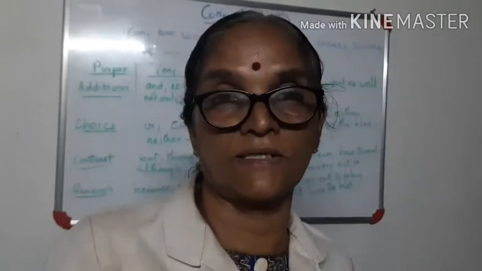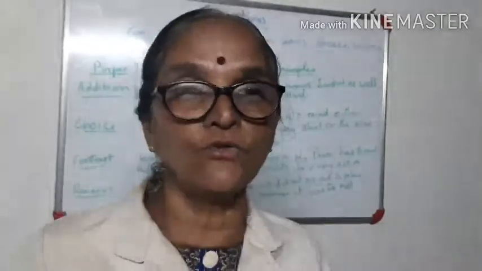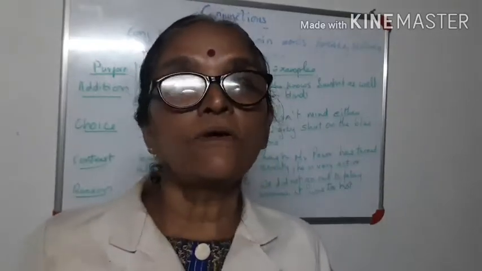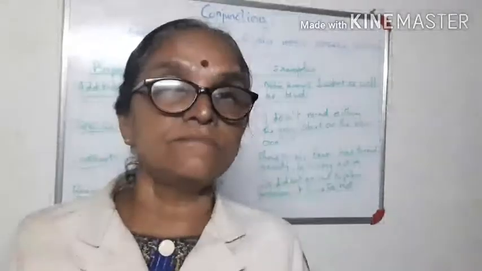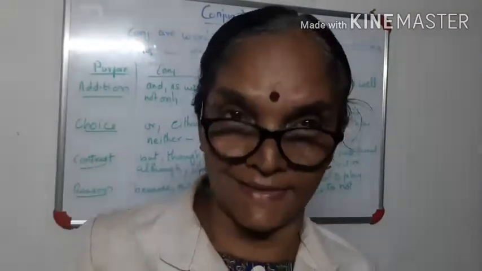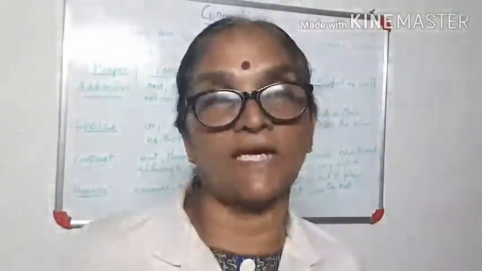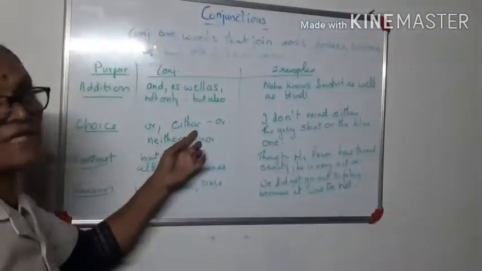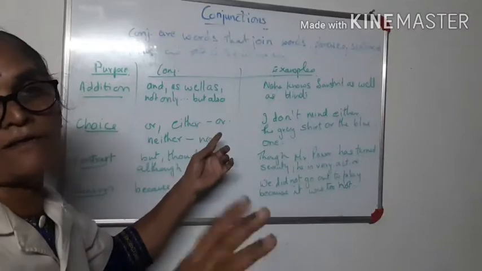Sometimes she either went to learn dance or music, any one of these. You use "or" when there is a choice. She can choose the red one or the blue one. There are two colors, and any one she can choose. So you say "or", and the same way you use either this or that.